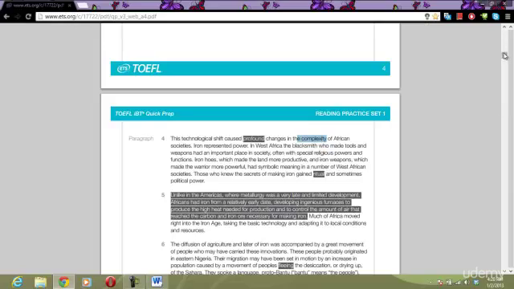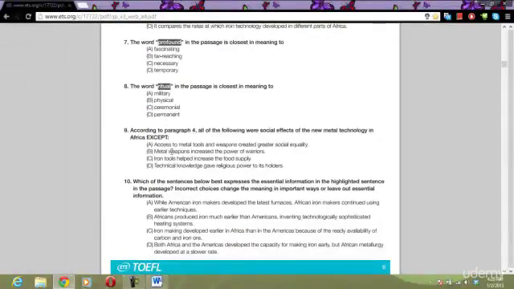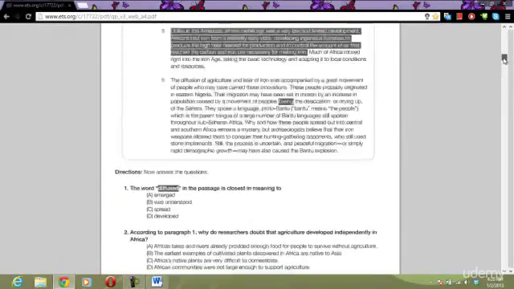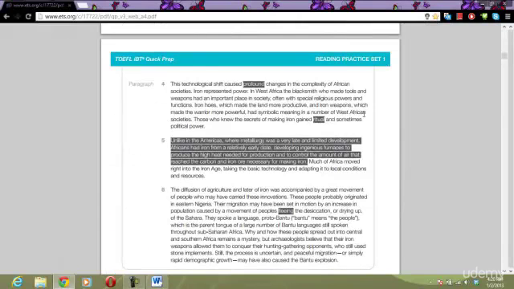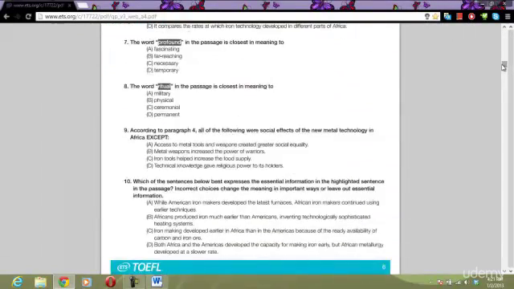I see nothing about A, so that's going to be our answer right there. There's nothing about social equality. "Metal weapons increasing the power of warriors." We see that answer choice; it says made the warrior more powerful, so we see that one there. "Iron tools help increase the food supply."